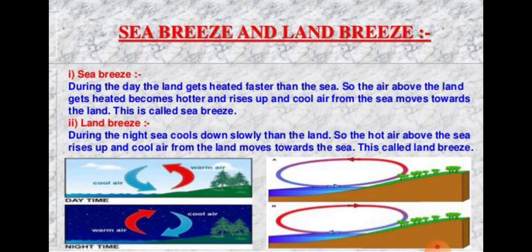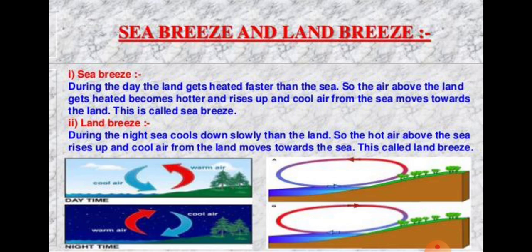Now, the blowing of sea breeze and land breeze. A gentle wind is called a breeze. The people living in coastal areas, meaning seaside areas, experience an interesting phenomenon called sea breeze and land breeze, which are based on the transfer of heat in air by convection current.